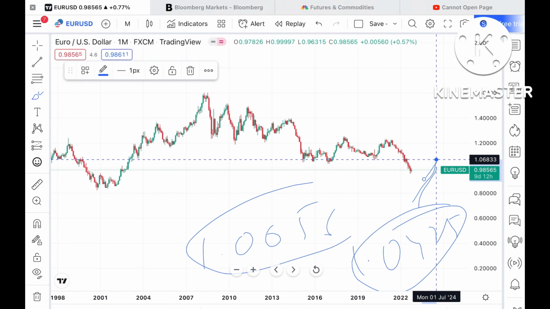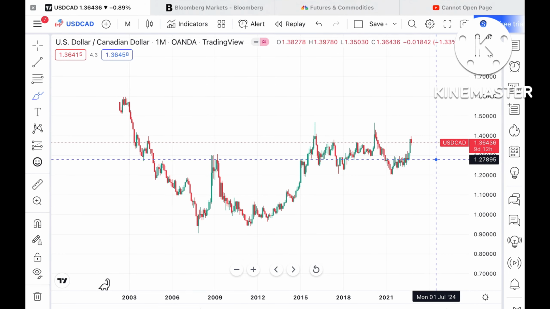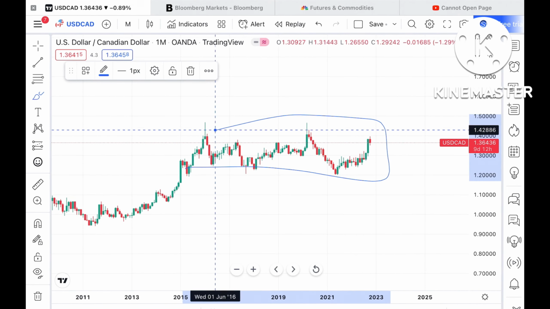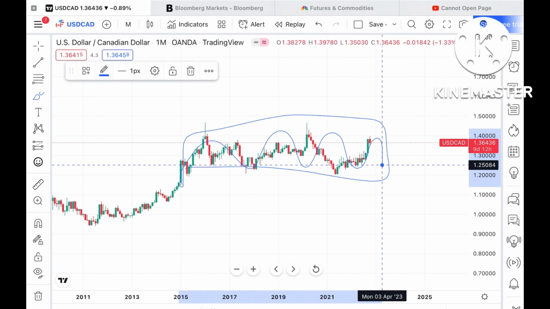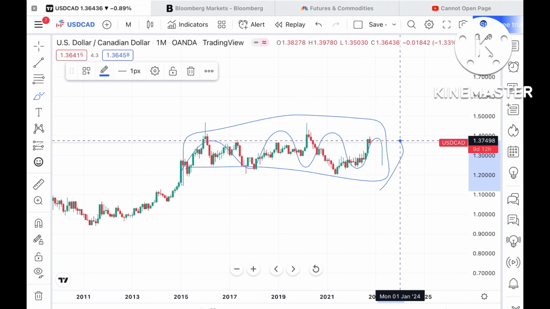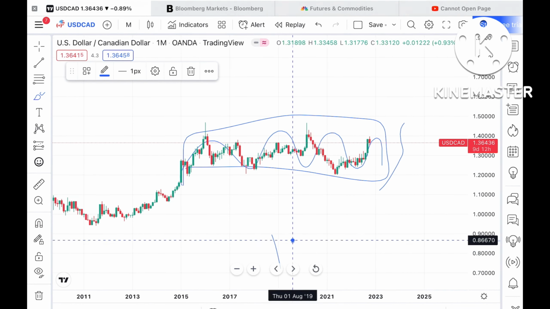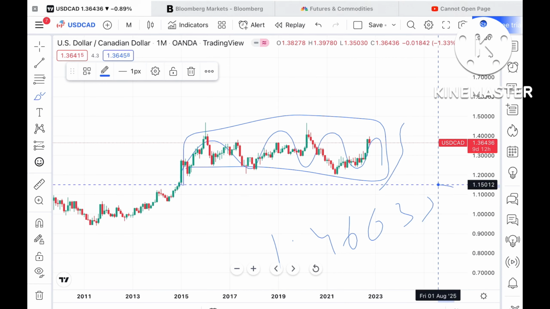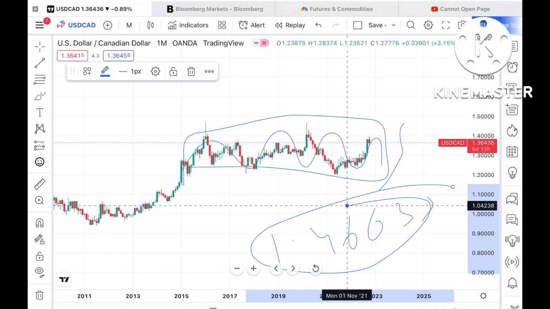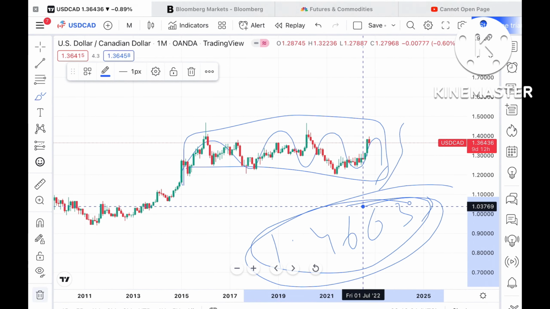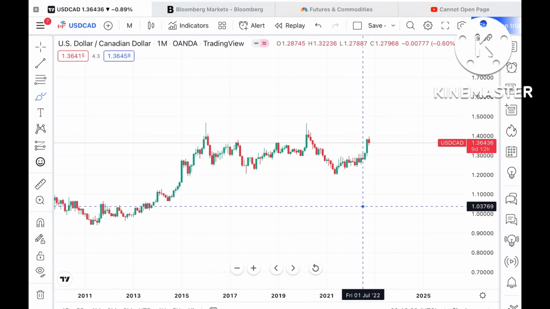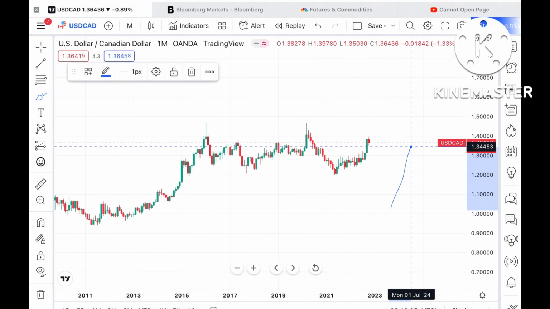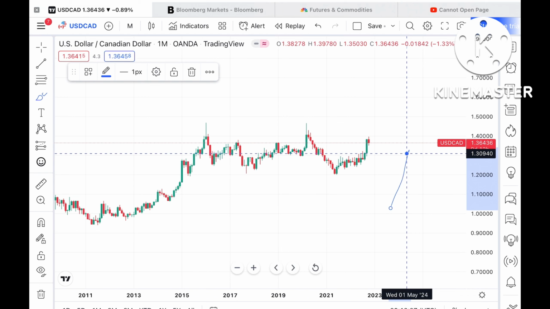Now if we talk about USD/CAD, it is moving in this particular zone in a range, and the range high is around $1.46633, which is a weak resistance. The probability is high that if the price comes close to this level, it can move further upside. It is currently trading at around $1.36436.